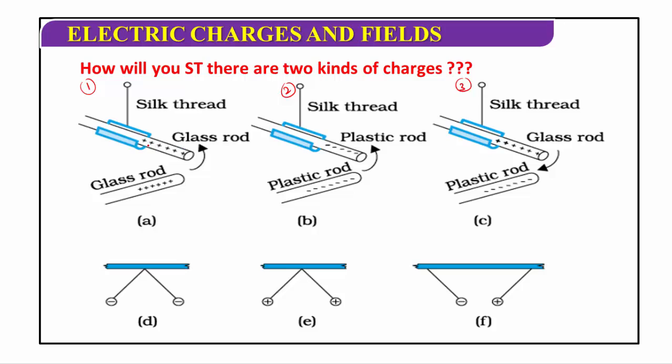In the second case, a negatively charged plastic rod is suspended through a silk thread. And again in the third case, a positively charged glass rod is suspended through a silk thread.